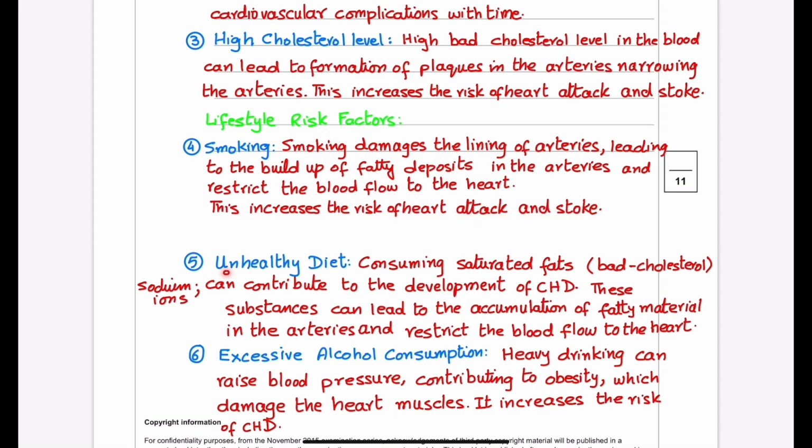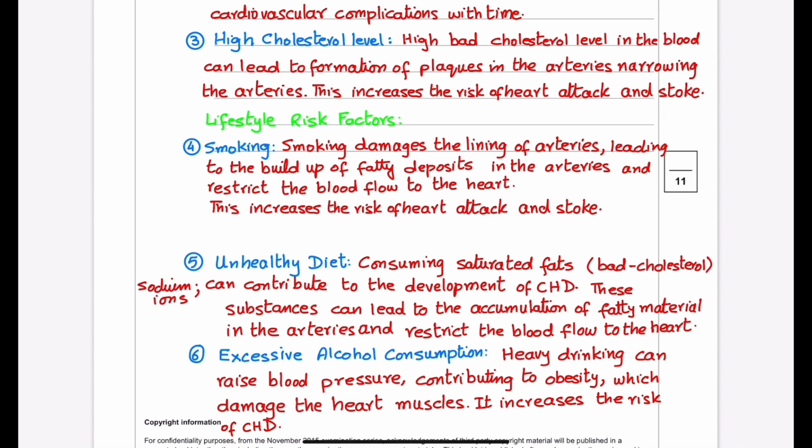Number 5 is unhealthy diet. Consuming saturated fats, meaning bad cholesterol food, and excessive sodium can contribute to development of CHD. These substances can lead to accumulation of fatty material in the arteries and restrict the blood flow to the heart.